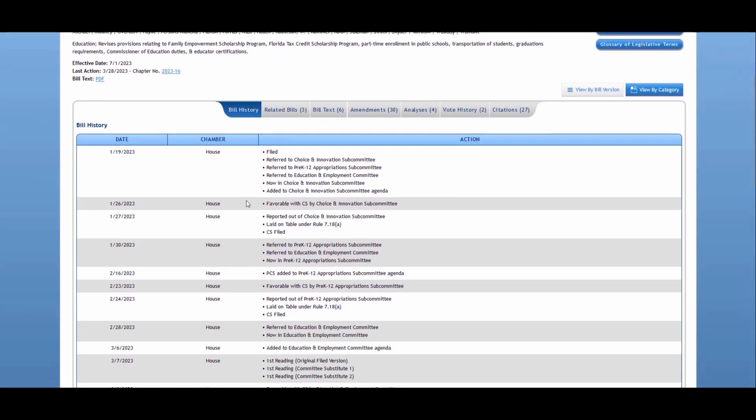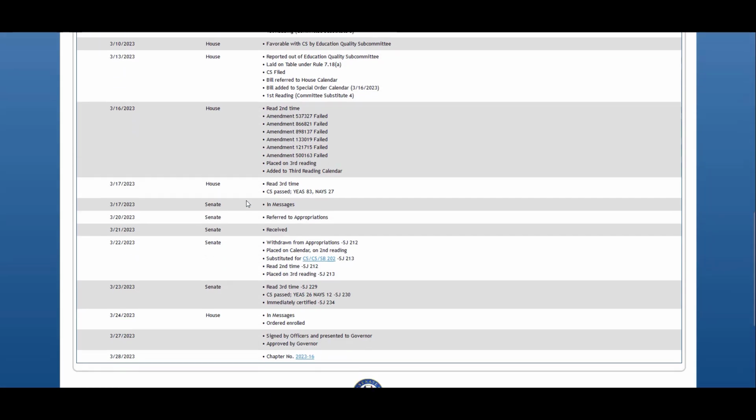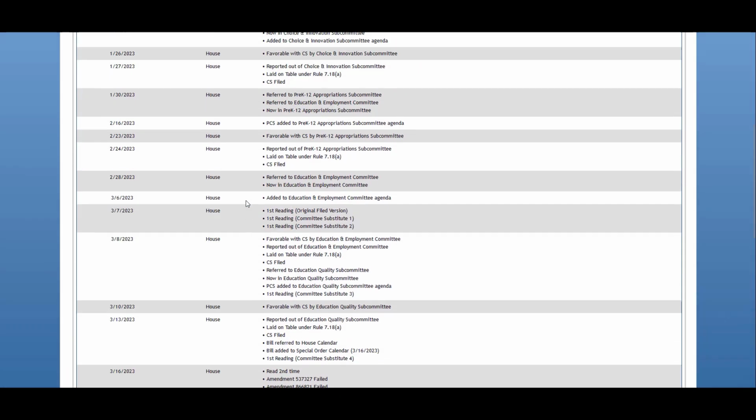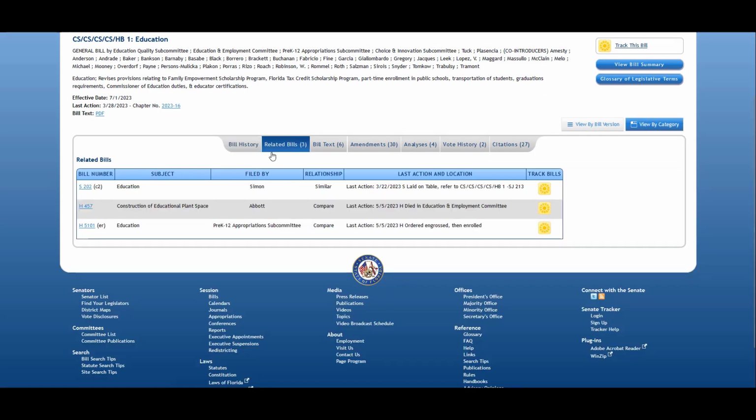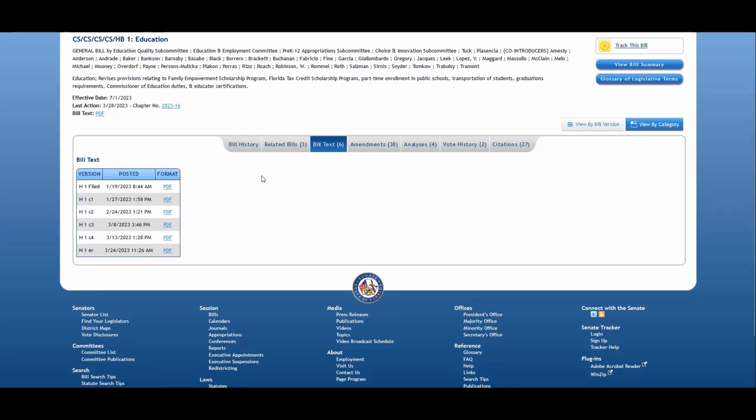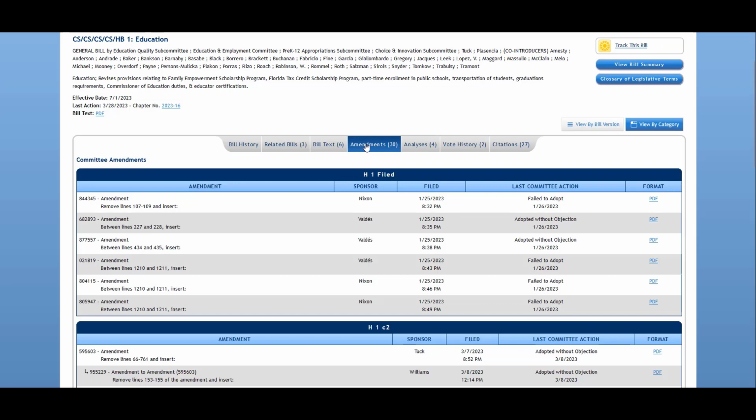So the first tab is your bill history. So again, all those little steps that the bill took along its way through the process. Next, you're going to find a link for those related bills and quick links out to them. The next tab is the bill text, so all those different versions of the bill, and you can click on a PDF to view those and see the changes that took place to your bill on its way through.